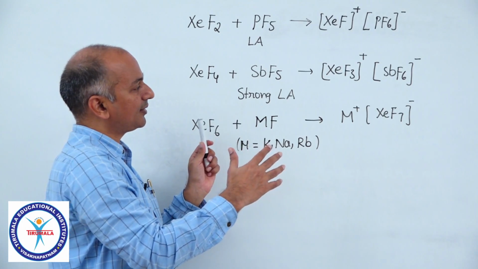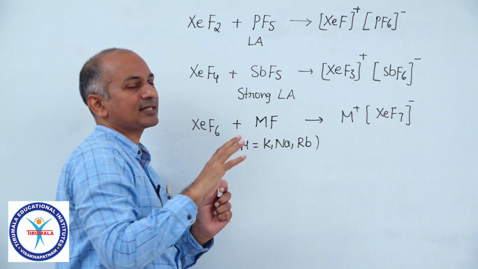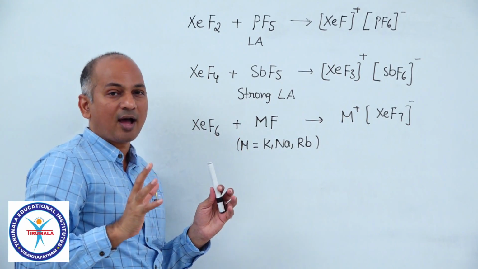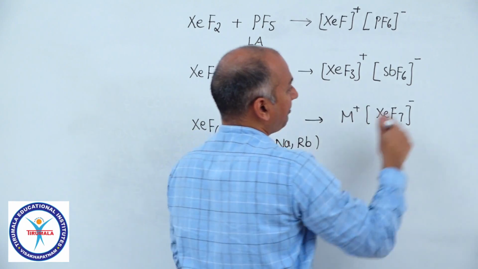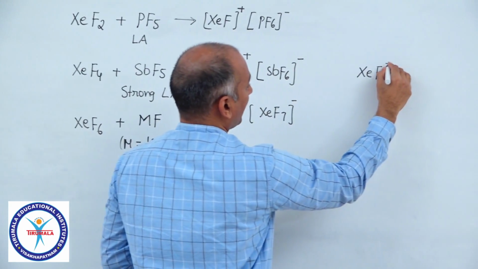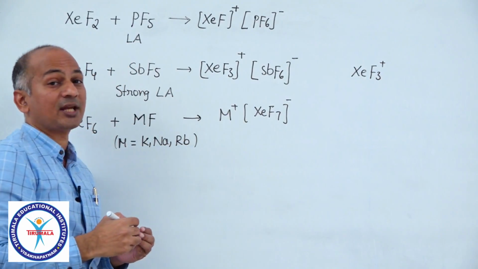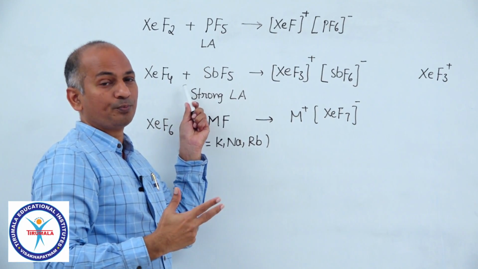And in these reactions, whatever the products obtained, you just analyze the structures of those ionic species, cation, anion. For example, XeF3 plus. So what is the shape of this compound? And how many lone pairs are there on xenon? You see here XeF4. How many lone pairs are there on xenon? 2.